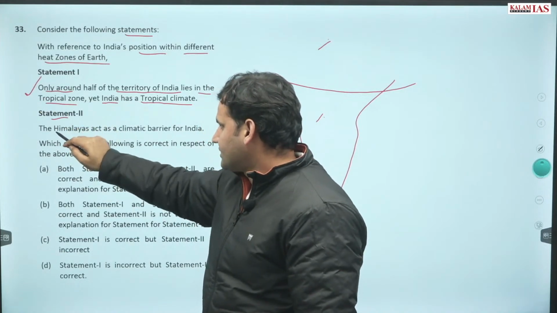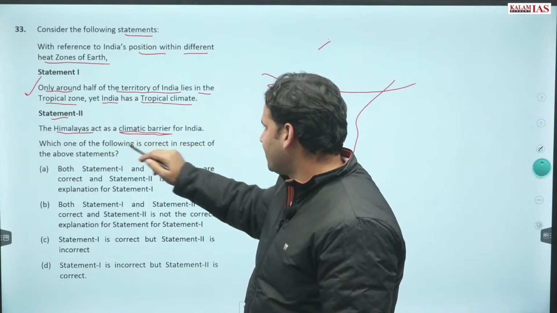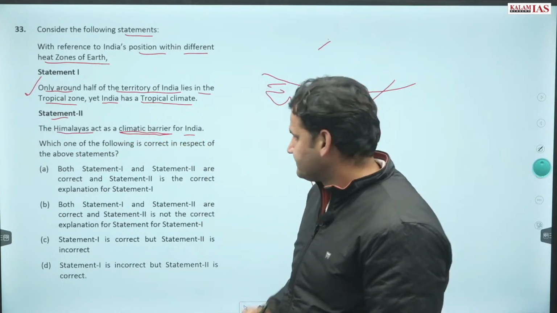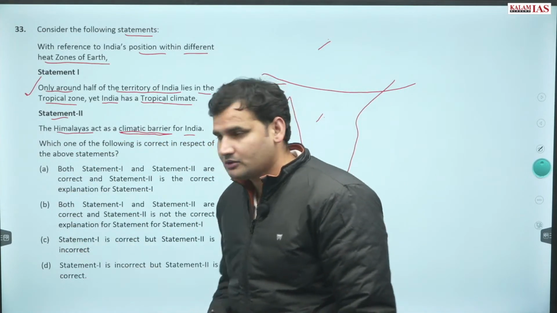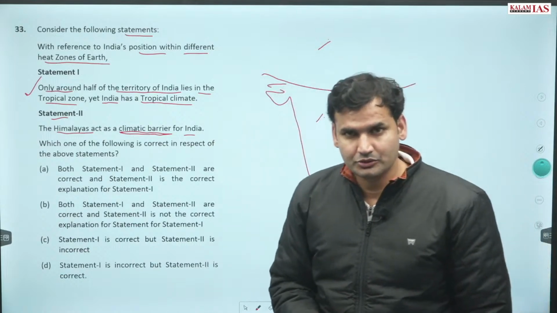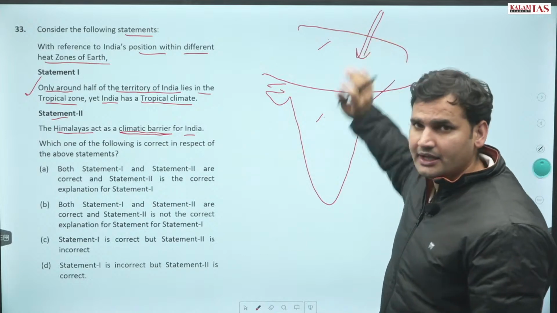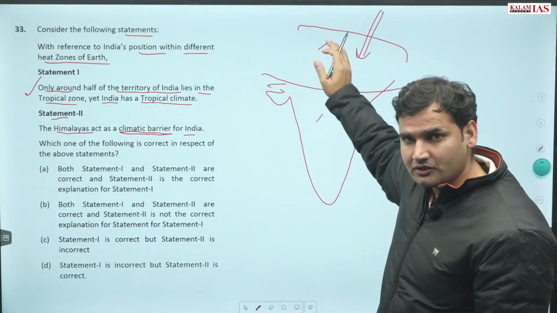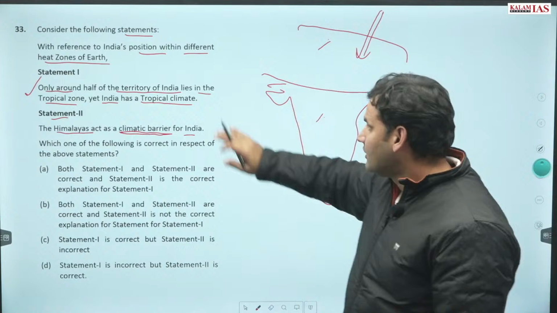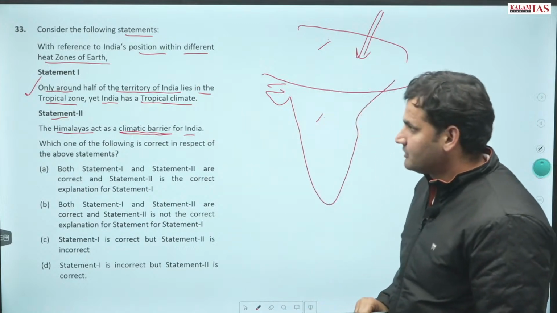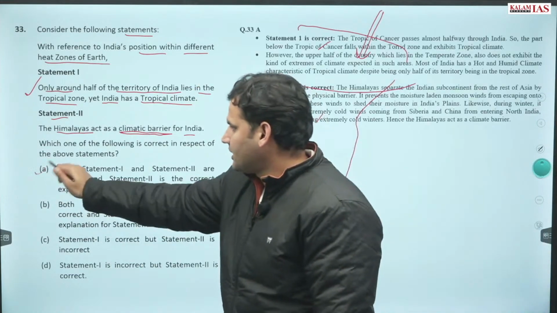स्टेटमेंट सेकंड, हिमालयाज एक्ट एज अ क्लाइमेटिक बैरियर फॉर इंडिया. फिर आपको बताना है ऑफ द अबव आर करेक्ट. Yes, this is true. अगर हिमालयाज नहीं होते, cold air masses would have entered. So it is because of the Himalayas that we have tropical climate. Correct answer is option A.